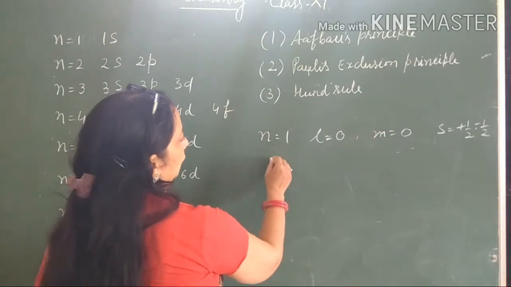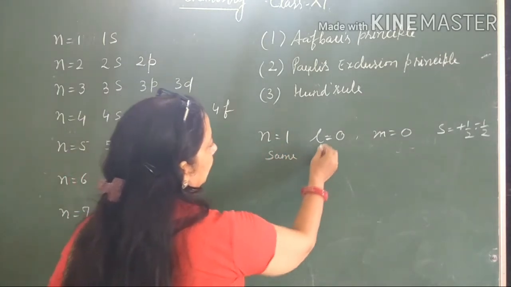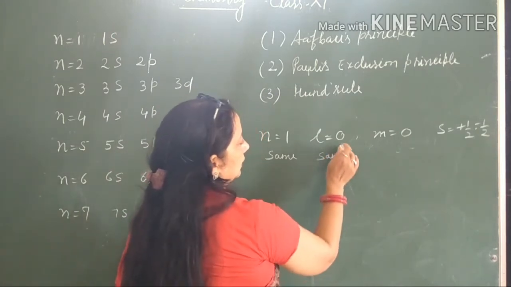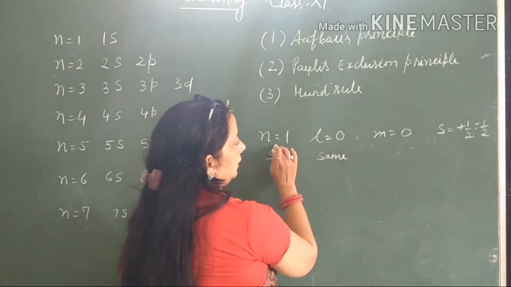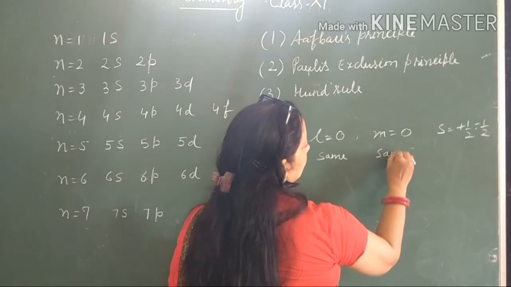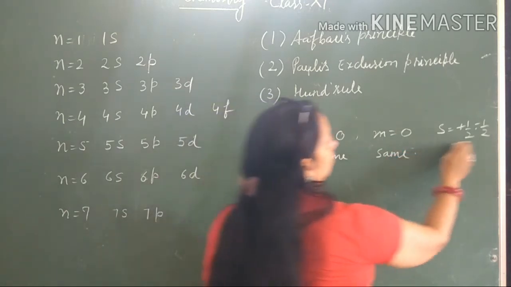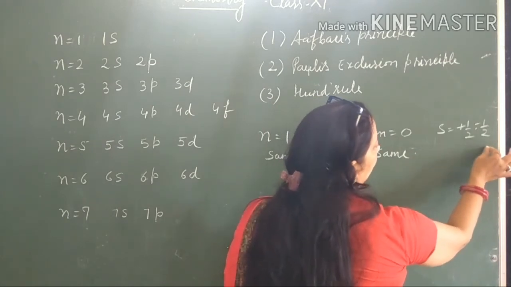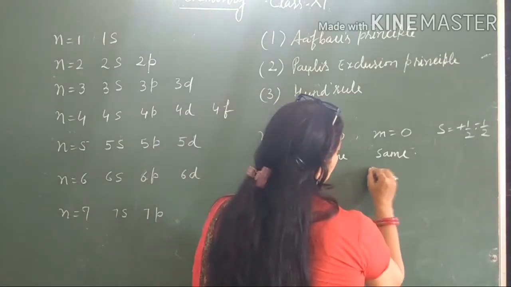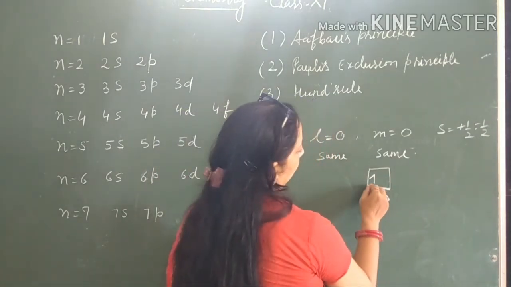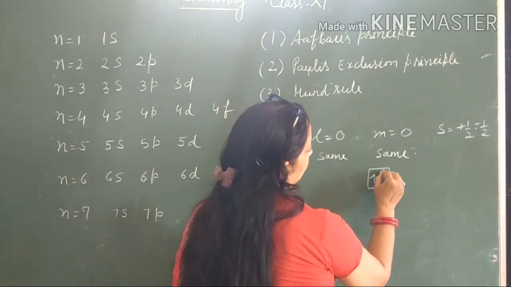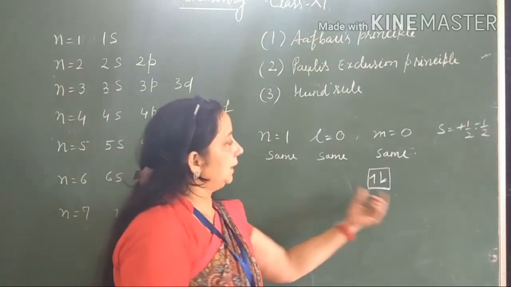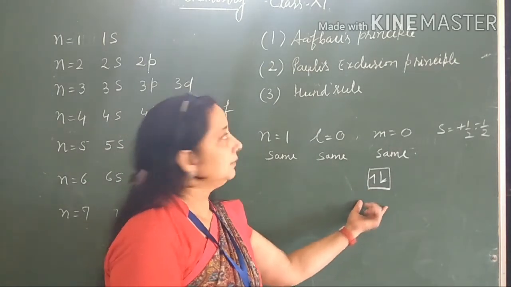So, if n is equal to 1, both the electrons can have the same value for n, l, and m. But the fourth quantum number will be different, plus half or minus half. So the conclusion is one electron has clockwise spin, and the second electron has anti-clockwise spin. So both the electrons are different, and the four quantum numbers are not the same.